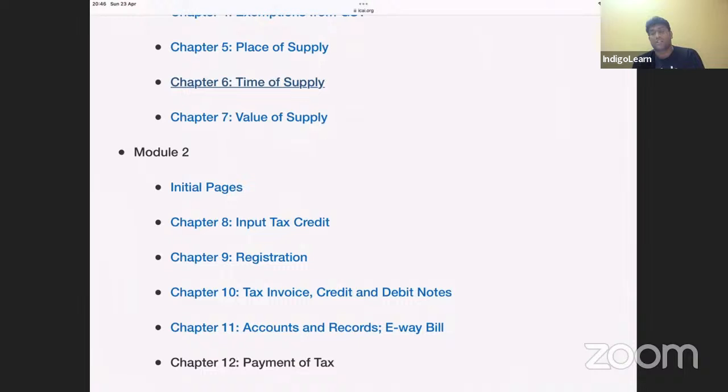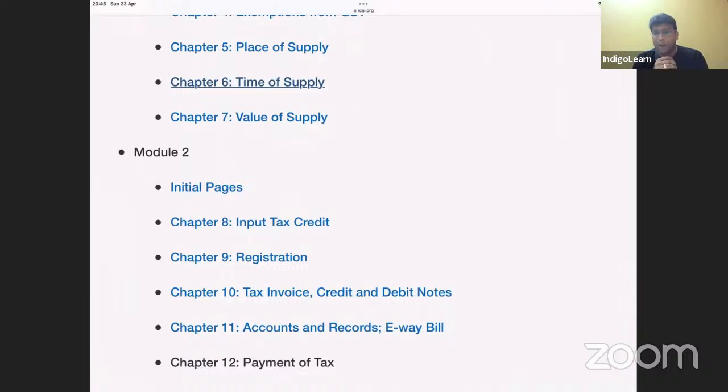And there is one more section called section 14, which talks about time of supply in case of change in rate of tax. Simple concept, guys. If service is before, invoice is before, means before change in rate. Service is before, invoice is before, payment is before. Then section 14 will not apply. 14 will come into picture only when between these three dates, there is a change in rate of tax.